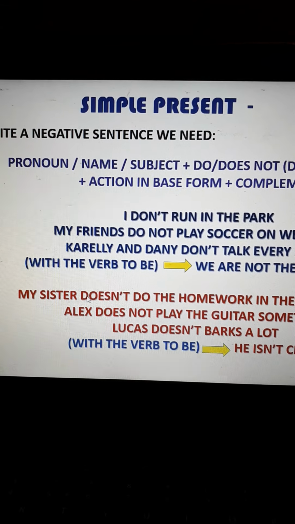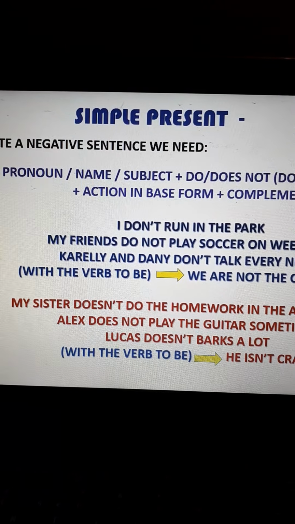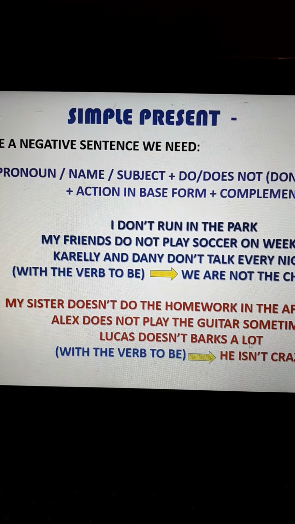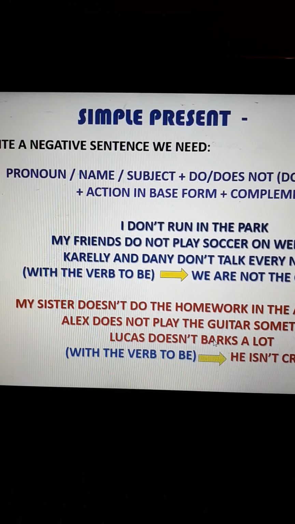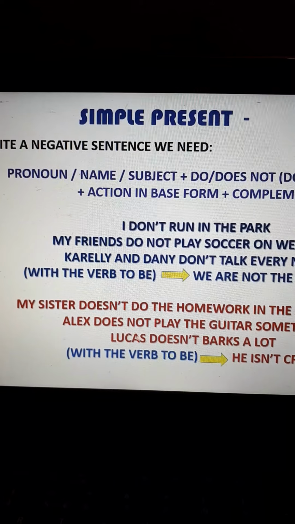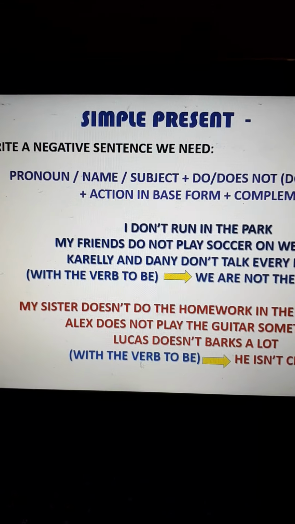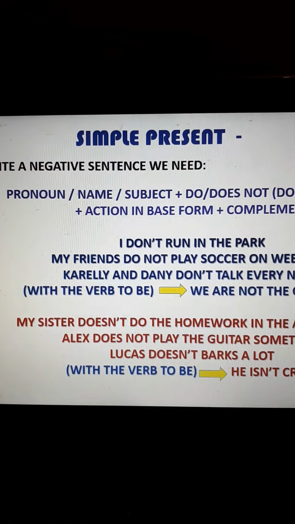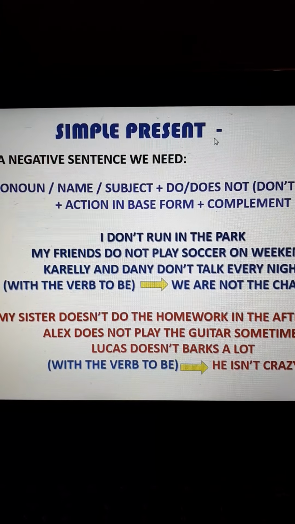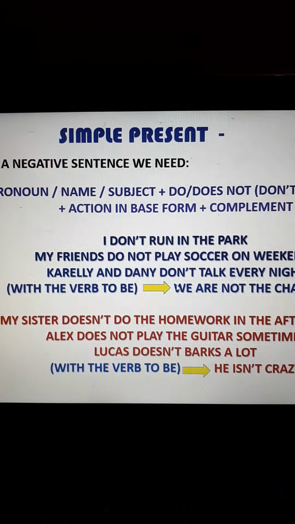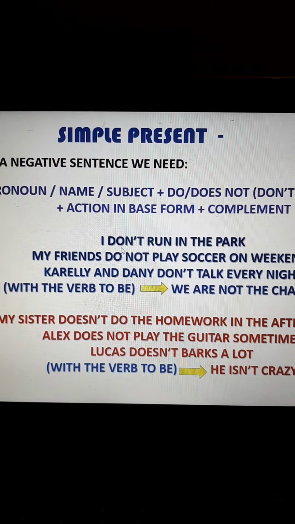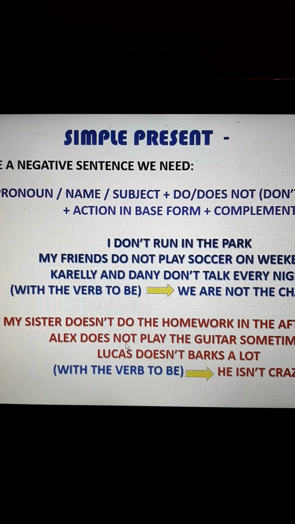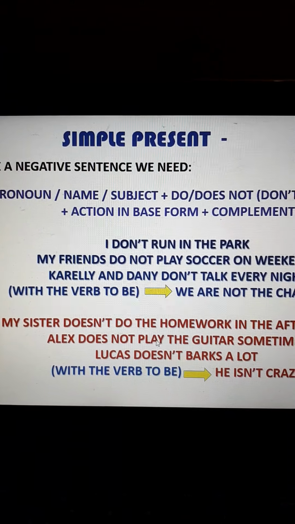Now, for the singular form, my sister doesn't do the homework in the afternoons. Alex does not play the guitar sometimes. Lucas doesn't or does not bark a lot. Remember that doesn't and does not is the same. You can use the short form or the full form, okay? And the verb to be, remember that it has its own form, like he isn't crazy, okay? So please pay attention, okay? If you're going to work with the negative form, remember that we need to use don't or doesn't. Don't or do not, doesn't or does not, plus the action in the base form, okay?